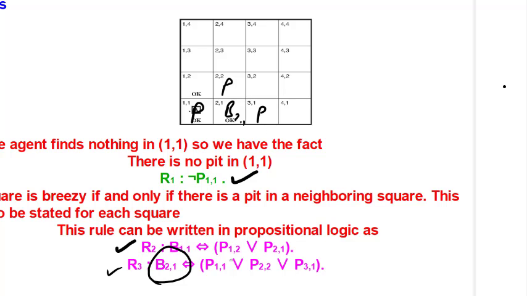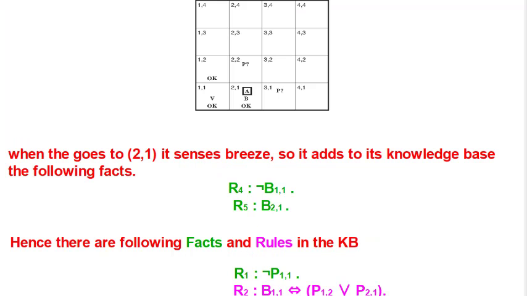It is with or, meaning any of them or more than one can have a pit. This is also a biconditional. So this is how we formulate the rules. We'll see some more rules here.